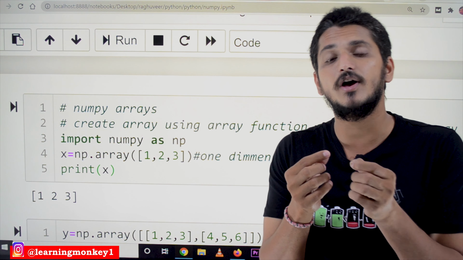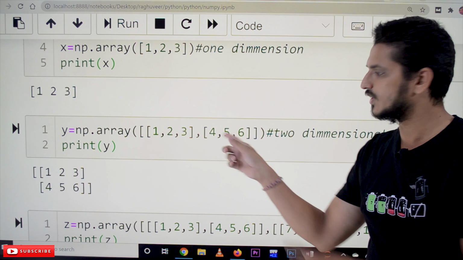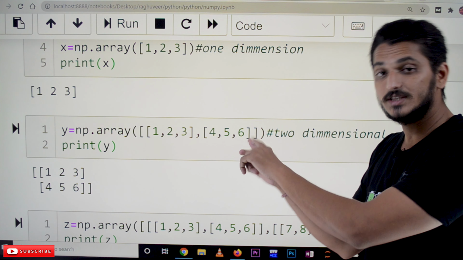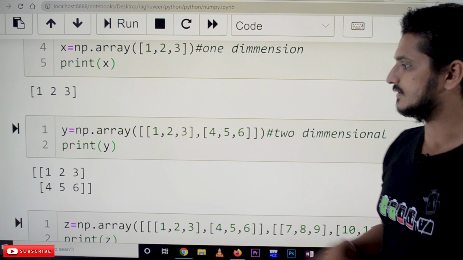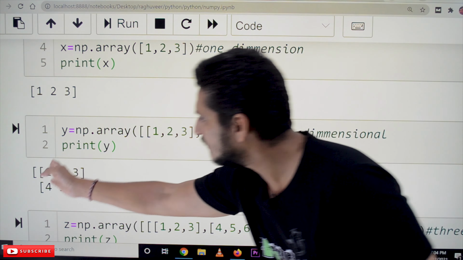So how do we define two-dimensional arrays? y is equal to np.array of, this is what we call a two-dimensional array. We are using a list within a list. This can be converted into a two-dimensional array. This is how it displays 1 2 3 4 5 6 with print y. How do we define three-dimensional arrays? z is equal to np.array of a list within a list within a list. That is what we call a three-dimensional array.